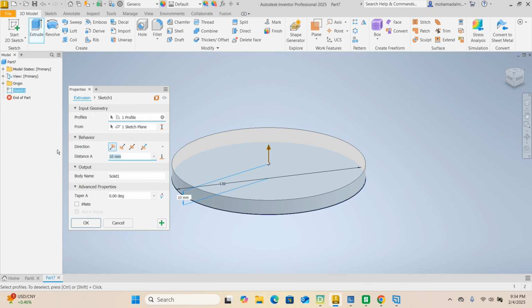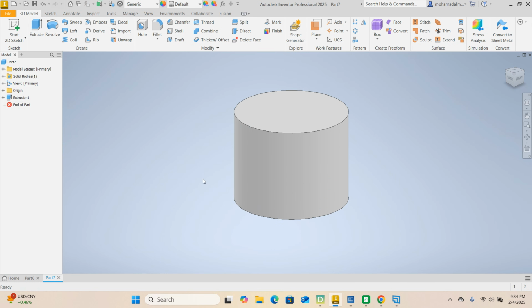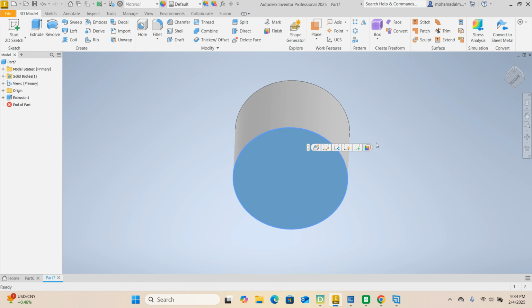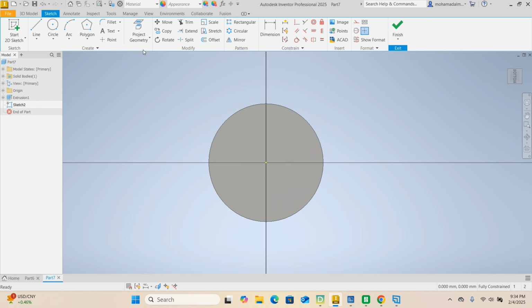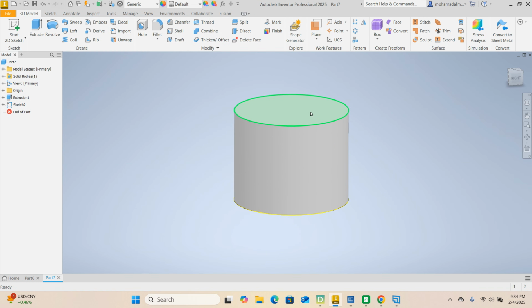Let's extrude it by 100. Awesome. All right, now we can select this bottom face, start a 2D sketch on it, and then project geometry. Done. All right, finish sketch.